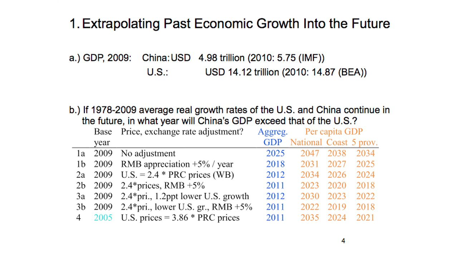So I do three things first. I extrapolate this past growth and just show what that means. And extrapolations are not explanations. So beyond extrapolations, how can I explain that these trends continue? What are potential reasons for these trends to continue? I come up with two very general approaches, and then I move on to implications.